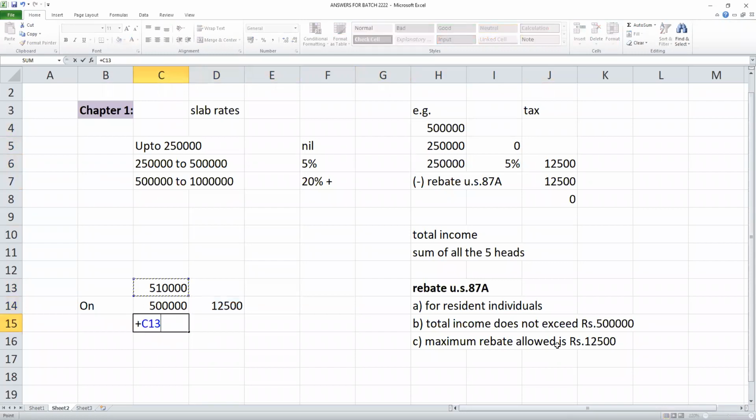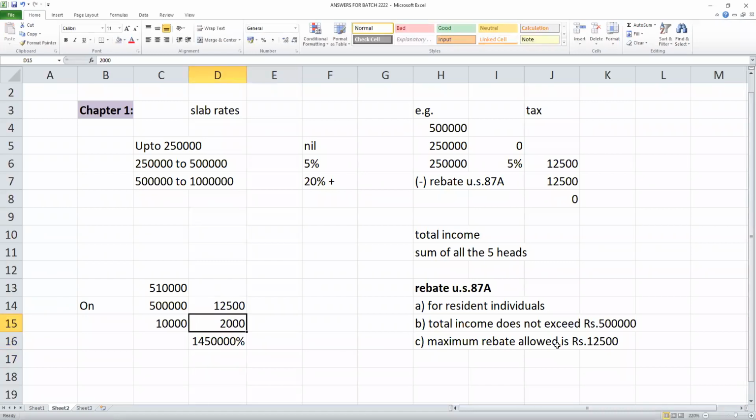Whatever is above 5 lakhs, apply 20%. So your overall tax is 14,500. This is your tax. On 5 lakhs, the tax is 12,500.